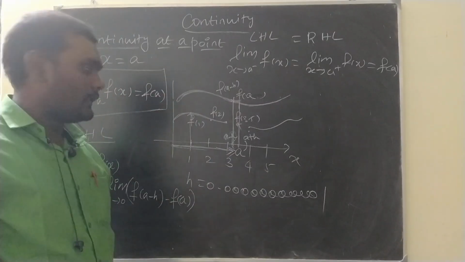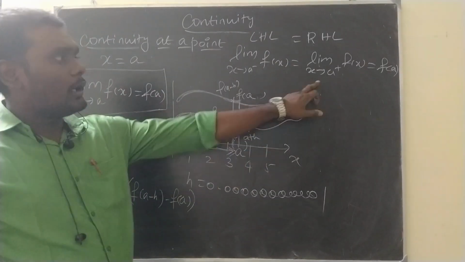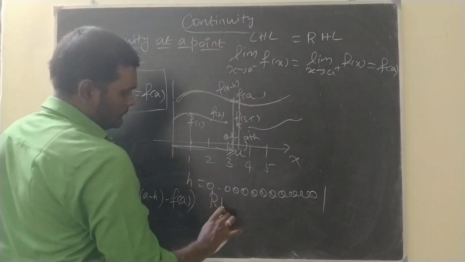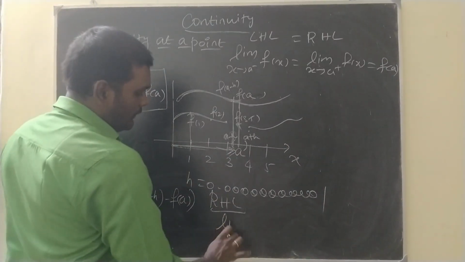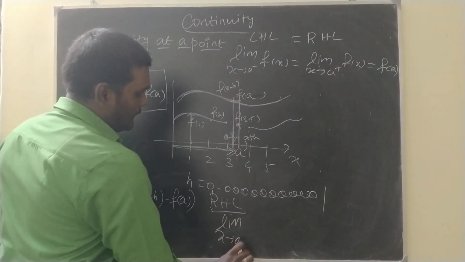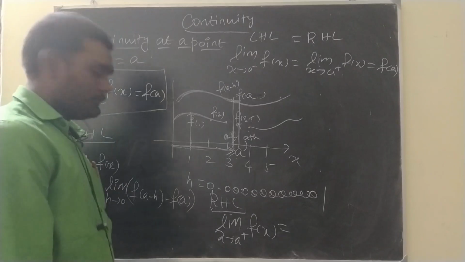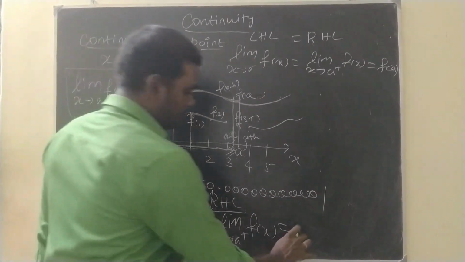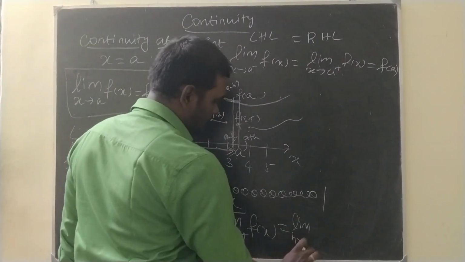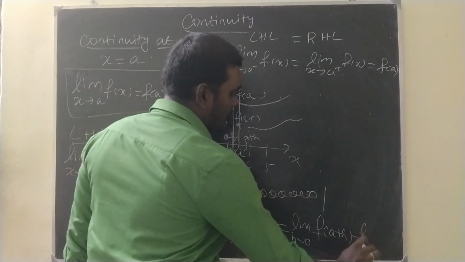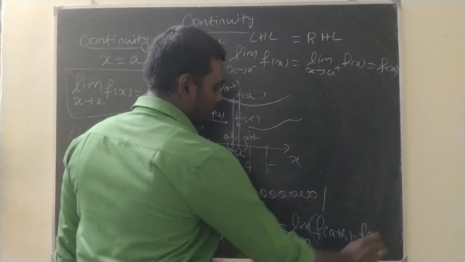I'll summarize these things once again. Now, can you guess what the right hand limit will be? Limit x tends to a plus f of x, meaning limit h tends to 0, f of a plus h minus f of a.